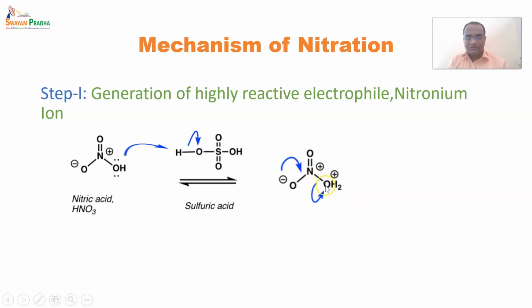The breaking of this nitrogen and oxygen bond happens because electrons from the oxygen are shifted onto nitrogen, which creates a bond. Now the valency is beyond 4, so that is why it breaks. One is forming and the next is breaking, and it is a reversible reaction, and now it generates the nitronium ion plus water.